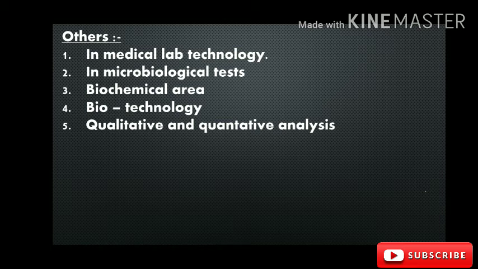Now the biochemical areas: the different biological components which are formed by the combination of different chemical compounds, helpful for living organisms, are also products of chemistry. Next is biotechnology.